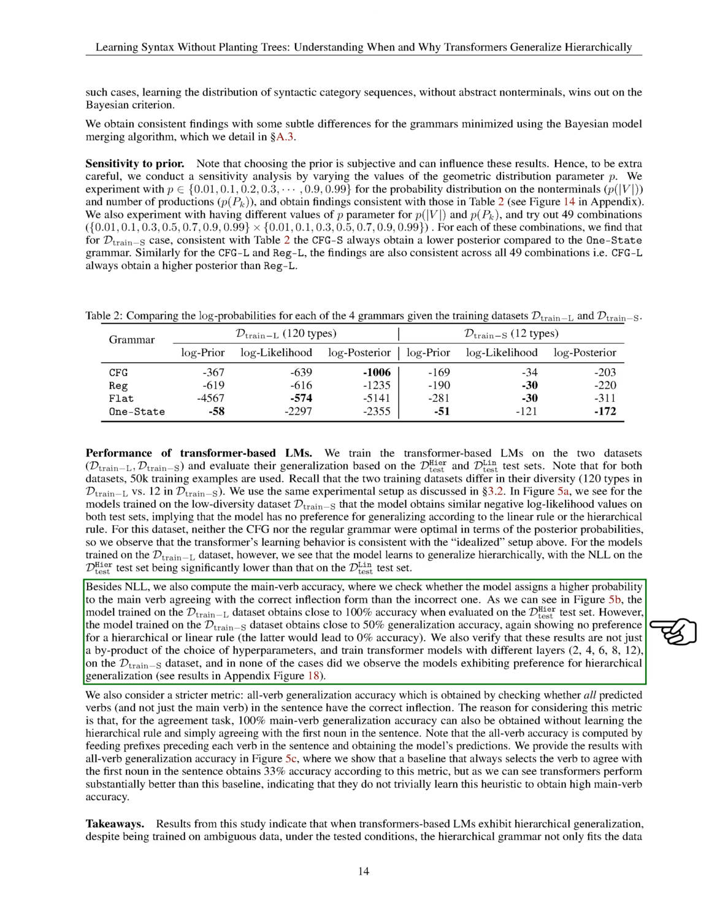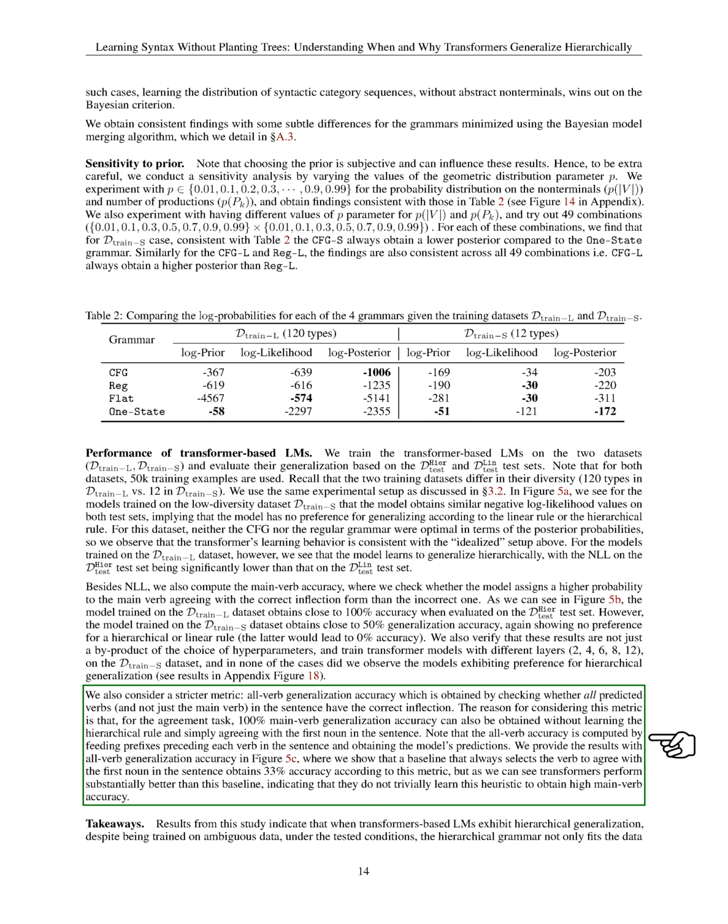The model trained on D_train L achieved close to 100% accuracy on the D_test, higher test set, while the model trained on D_train S showed around 50% generalization accuracy, indicating no clear preference for a specific rule. Further experiments with different model layers confirmed these observations. The transformer models outperformed a baseline heuristic, demonstrating their ability to learn beyond simple rules.